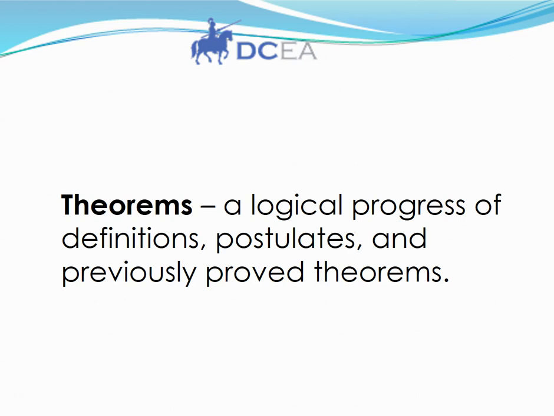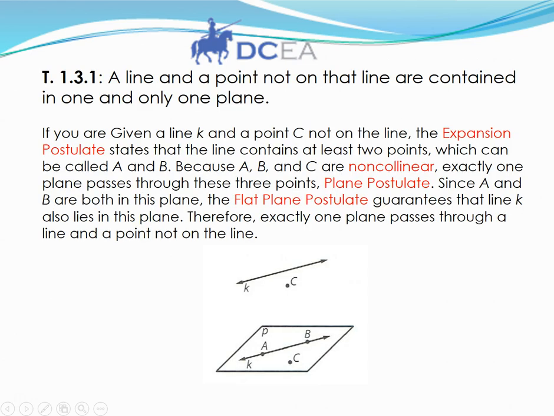Theorems. We use our definitions and our postulates to prove theorems. A theorem is a logical progress of definitions, postulates, and previously proved theorems. So you can actually take a theorem and prove another theorem with it. This is our first theorem. This is theorem 1.3.1.